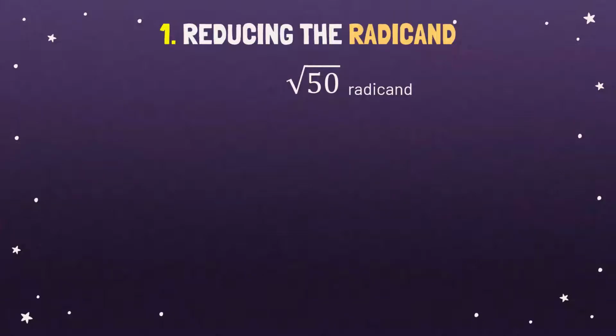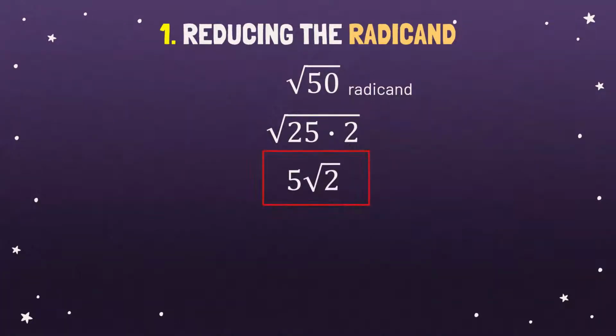Okay, so the factors of 50 is 25 times 2, whereas 25 is a perfect square. And then we are able to evaluate 25 since it has a root. Okay, so the square root of 25 is 5. Therefore, the final answer is 5 square root of 2.